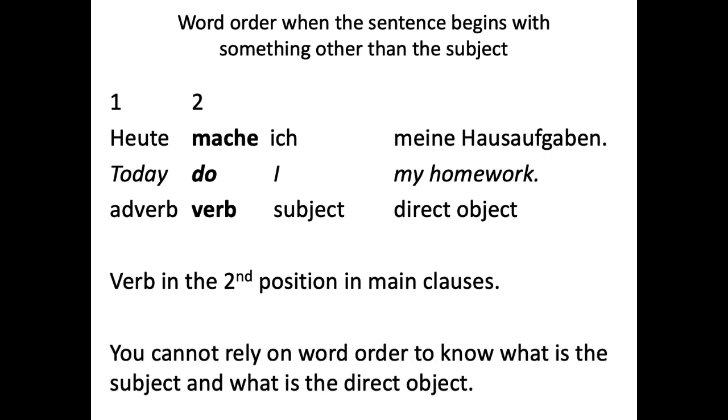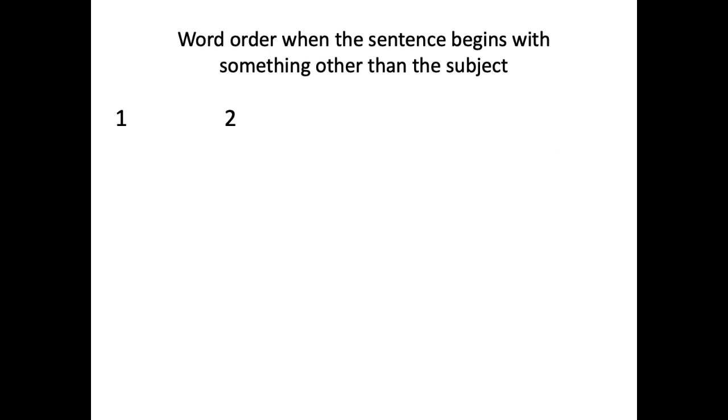And so you cannot rely on word order to know what the subject is and what the direct object is, because you have ich and meine Hausaufgaben, they're right next to each other. In English we put the subject before the verb, so that's how we know it's a subject. But in German, you need to be able to recognize the noun cases in the nouns and pronouns to be able to tell what the subject is and what the direct object is. So we have another example.